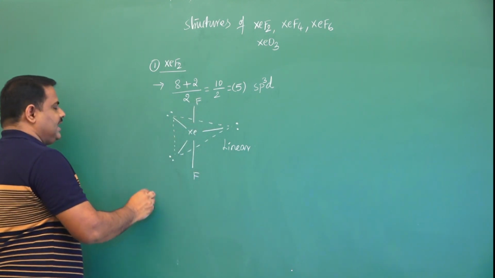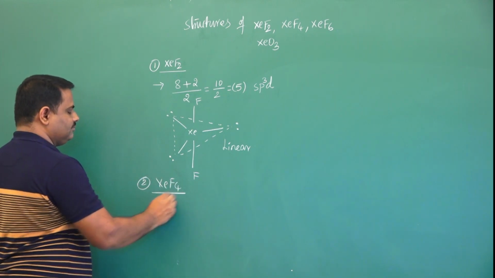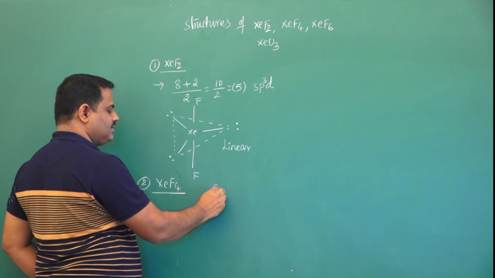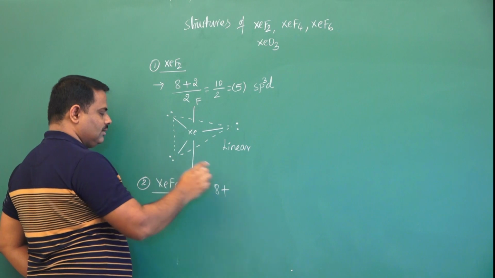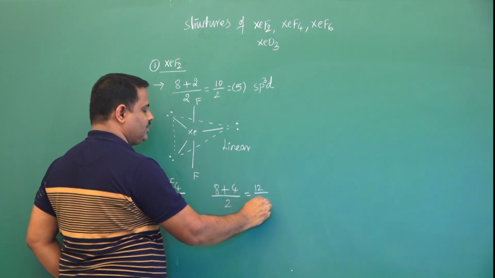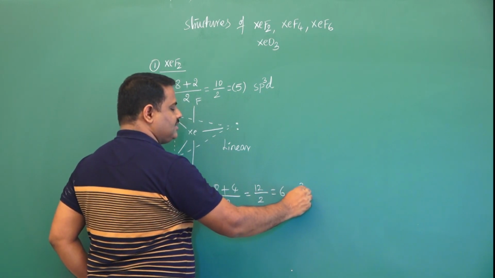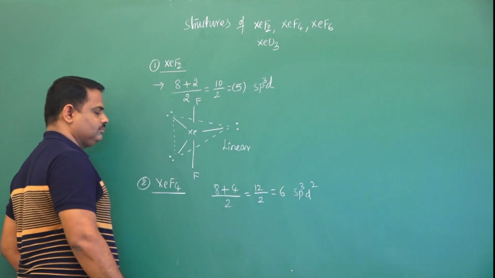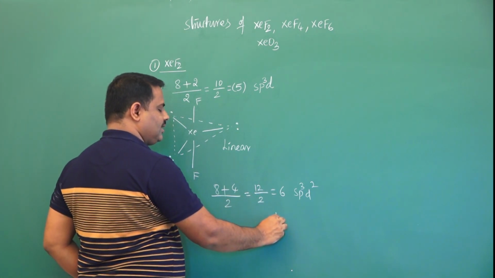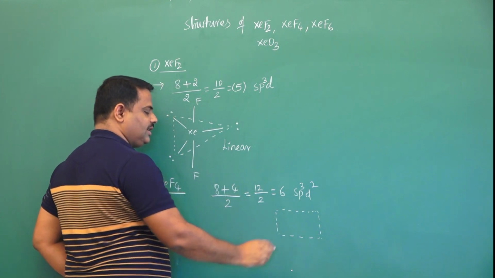Now come to the second one, xenon tetrafluoride. Here hybridization: first 8 plus 4 by 2, that is 12 by 2, that is 6, an even number. Hybridization is sp3d2. So the shape of sp3d2 is generally octahedral like this.